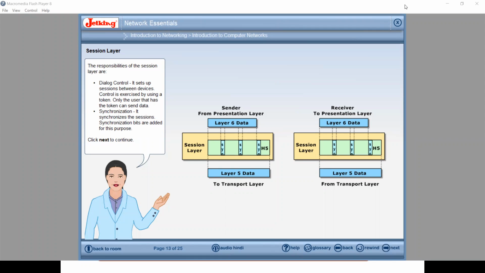So with this, we will stop on the session layer, and we will continue with the next layers in tomorrow's lecture. Okay.